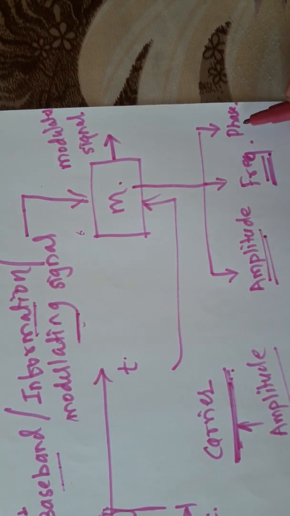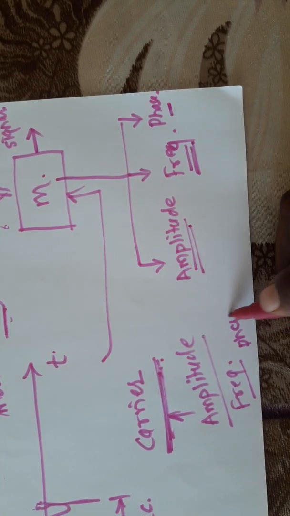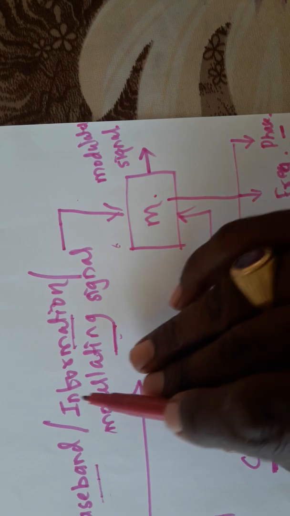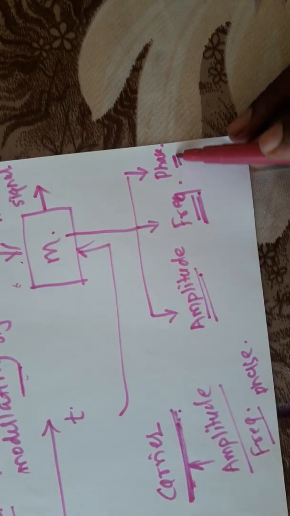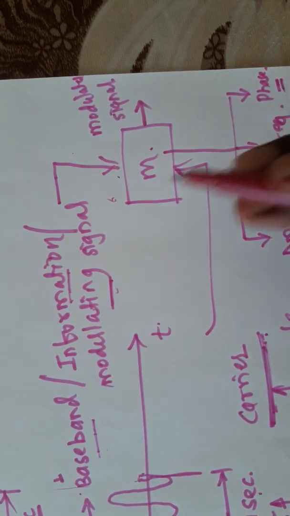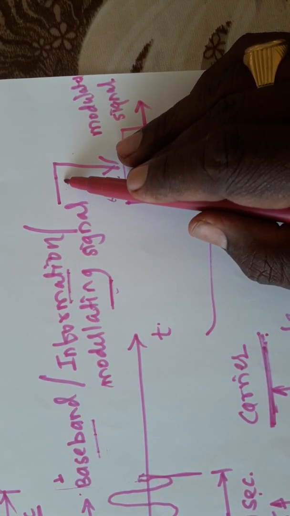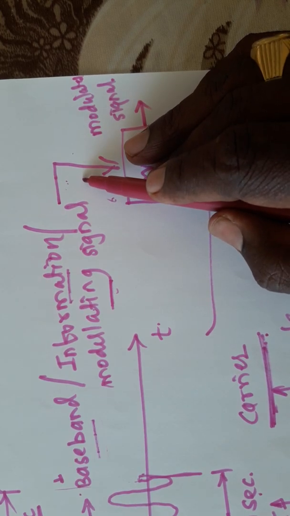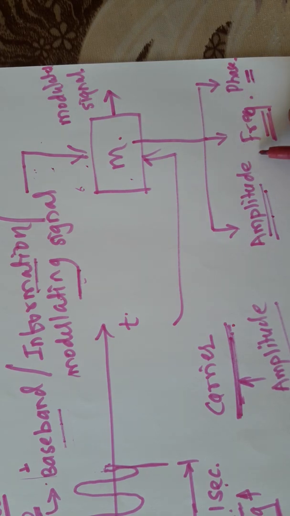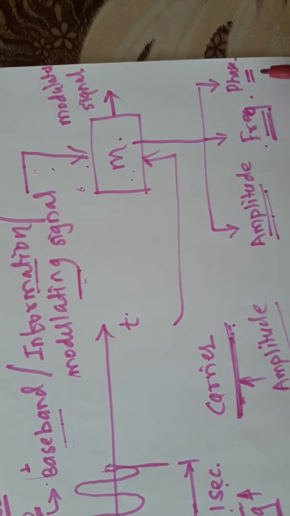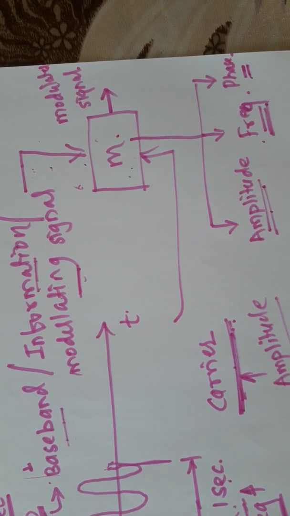And if you are varying the phase of the carrier with respect to change in amplitude of the modulating signal, then it is called phase modulation. So always keep in mind: if you are varying amplitude, it is amplitude modulation; if you are varying frequency, it is frequency modulation; and if you are varying the phase of the carrier, it is phase modulation.